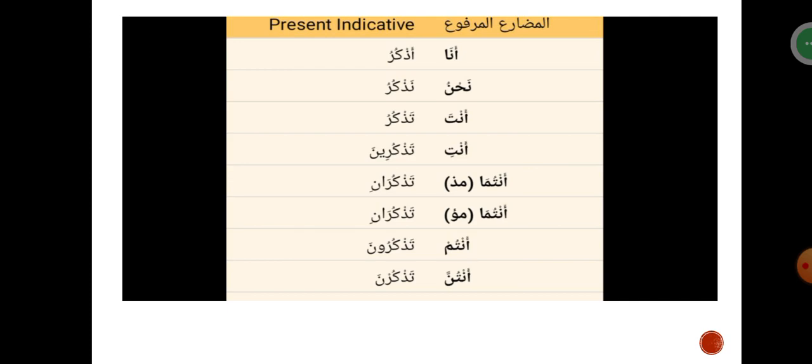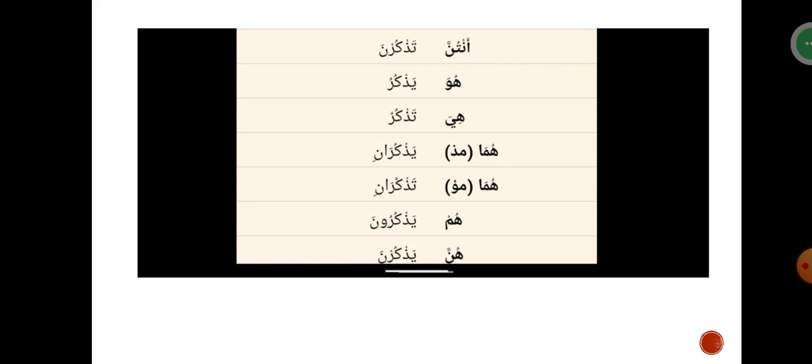Then we have tadhkuru for second person singular masculine. Then tadhkurina for second person singular feminine. Then we have tadhkurani for second person dual, both masculine and feminine. Then we have tadhkuruna for second person plural masculine. Then we have tadhkuruna for second person plural feminine. We have yadhkuru, that is mentioning or remembering or listing, for third person singular masculine. Then we have tadhkuru for third person singular feminine.